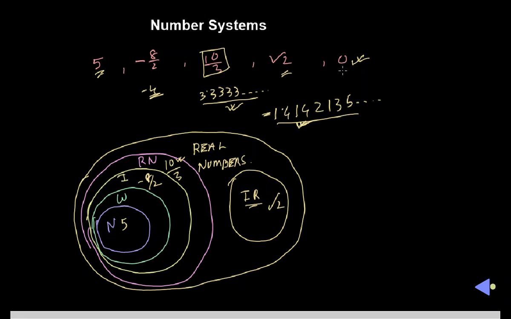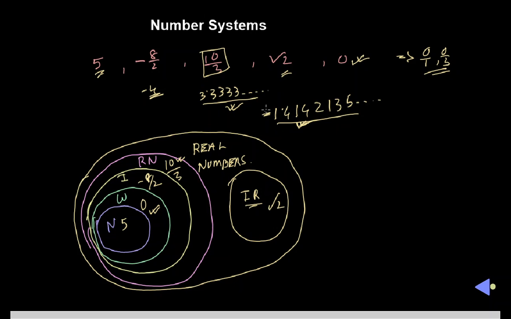So 0 belongs to which category, which circle? It is actually a whole number, isn't it? It is not a natural number. It is a whole number, or we can say it is an integer or a rational number also. 0 is also a rational number because 0 can be expressed in the form of 0 by 1, 0 by 3, anything. So 0 is also a rational number, as is a whole number. But we put it here in the case of whole numbers.